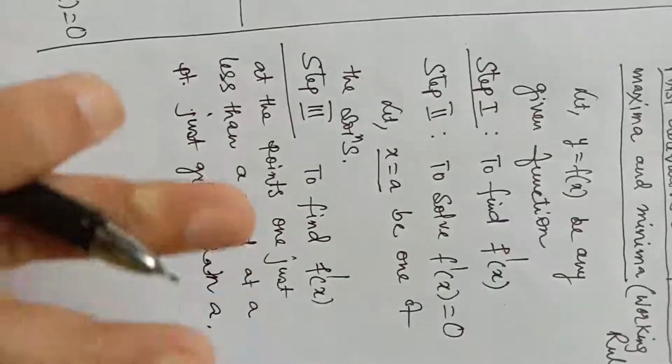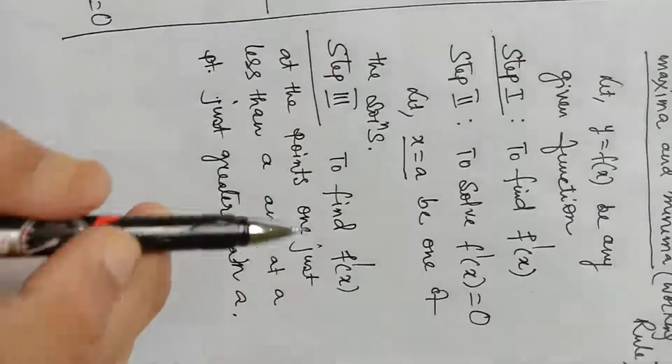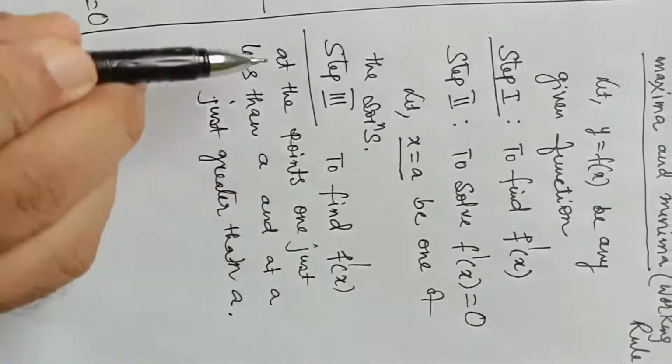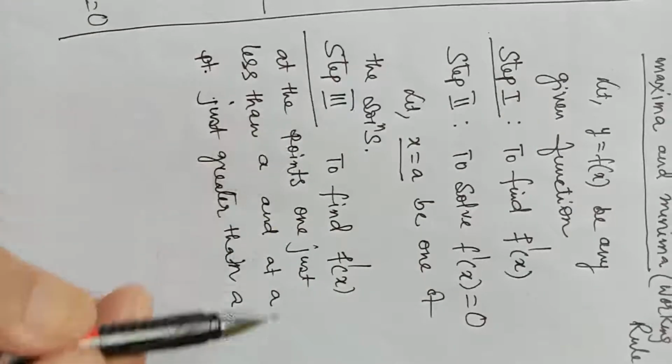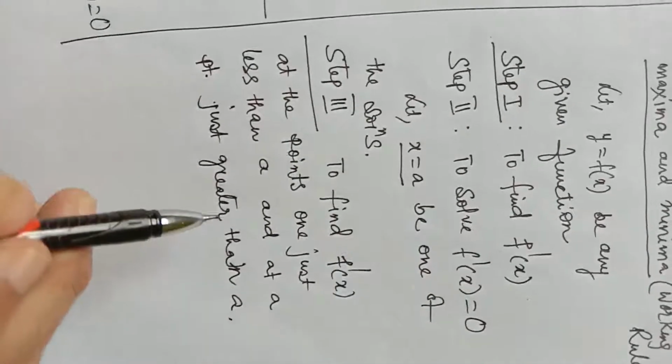So our step 3 will be to find values of f dash x at two different points, one just less than a and one just greater than a.